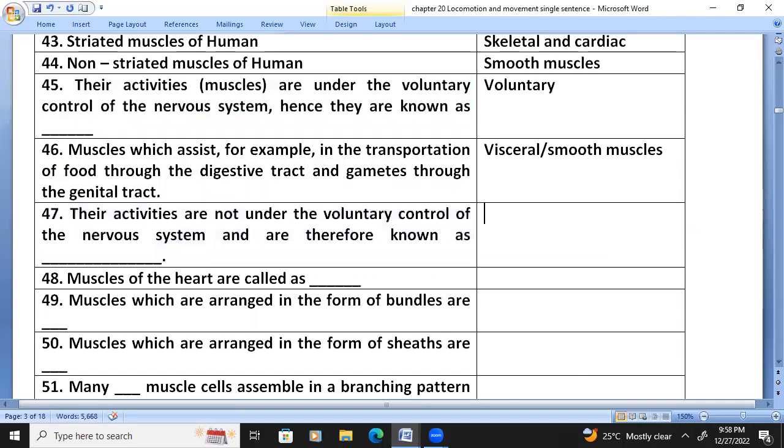Their activities are not under the voluntary control of the nervous system and are therefore known as involuntary muscles. Muscles of the heart are called cardiac muscles. Muscles which are arranged in the form of bundles are skeletal muscles. Muscles which are arranged in the form of sheets are smooth muscles.